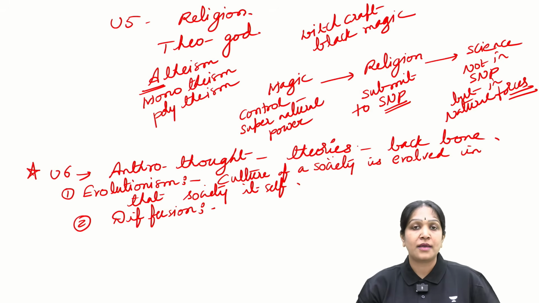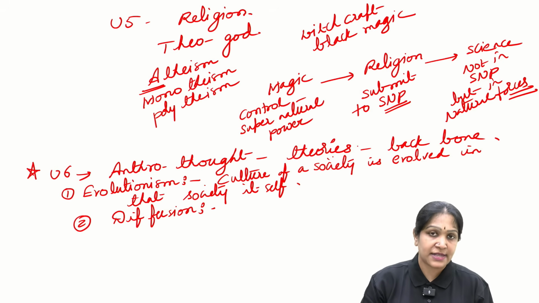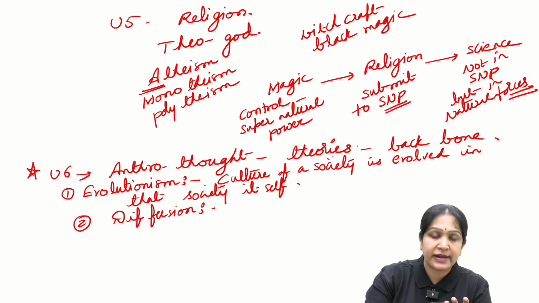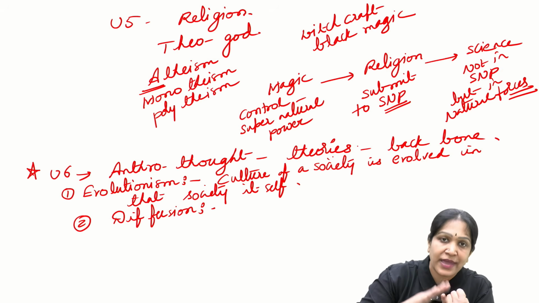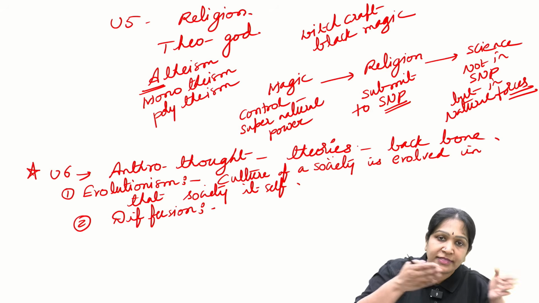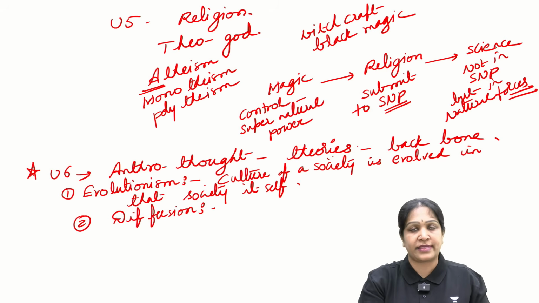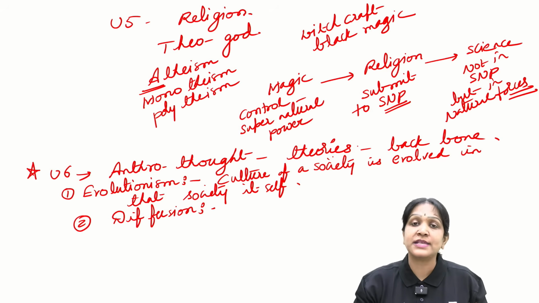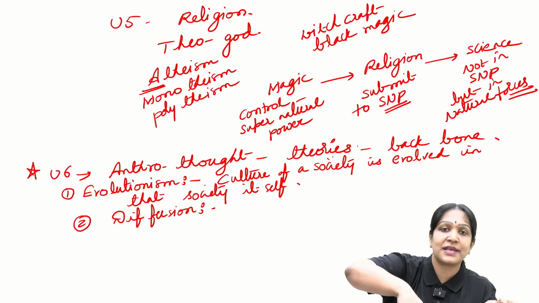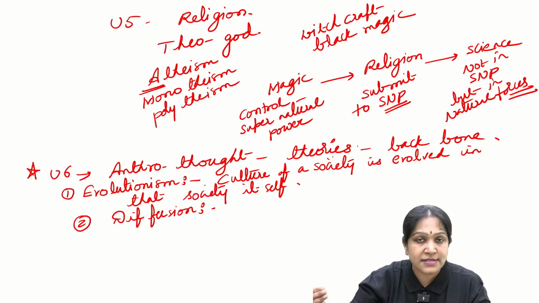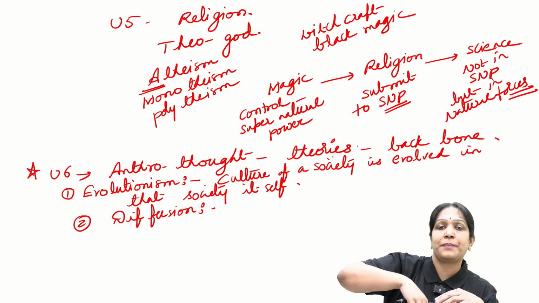For example, if evolutionism says that Indian food, Indian dressing, Indian music, Indian languages were originated within the country, we only invented them, diffusionism says the Indian languages got diffused from other places, or Indian dressing style got diffused from other places.